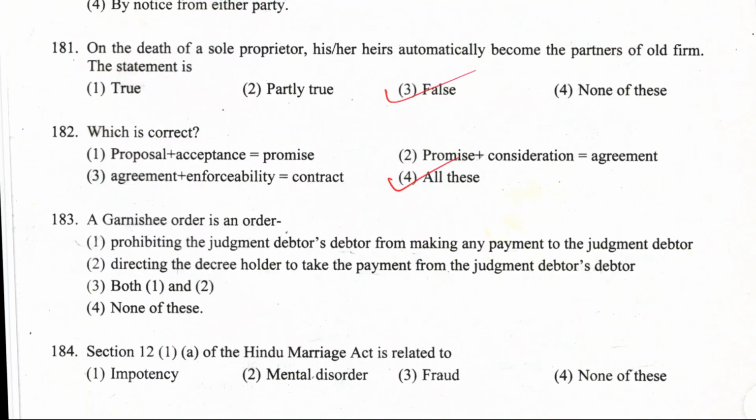Question number 183. A garnishee order is an order prohibiting the judgment debtor from making any payment to the judgment debtor, directing the decree holder to take the payment from the judgment debtor's debtor, or both 1 and 2, or none of the above. It is option number 1, prohibiting the judgment debtor's debtor from making any payments to the judgment debtor. And it is what? Order 21, Rule 46A, garnishee order. Notice to the garnishee.